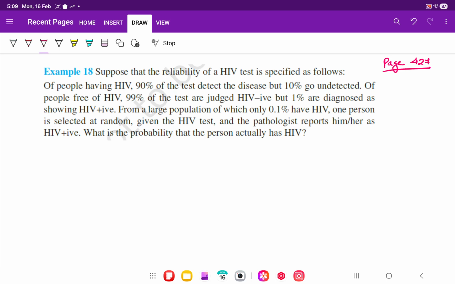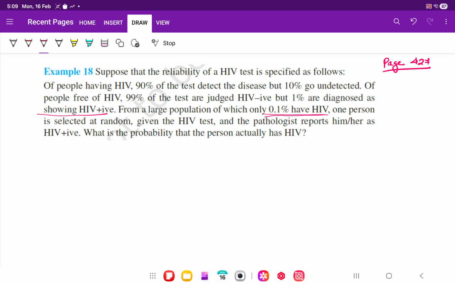Now people who are free of HIV: 99% will get the correct result, meaning they will show negative. But 1% by mistake can be diagnosed as having HIV. Now, in a large population, only 0.1% have HIV. It's a very small percentage. Others do not have it.